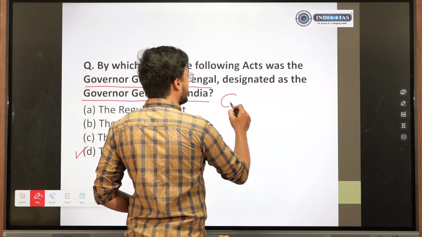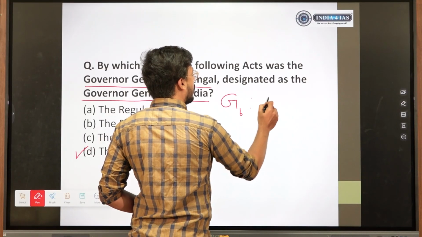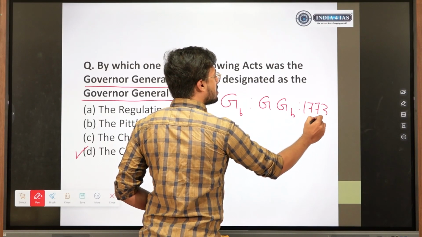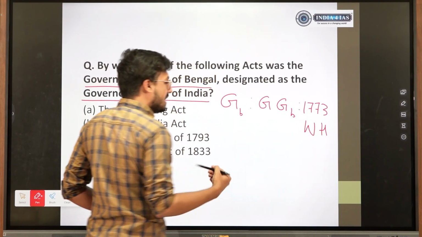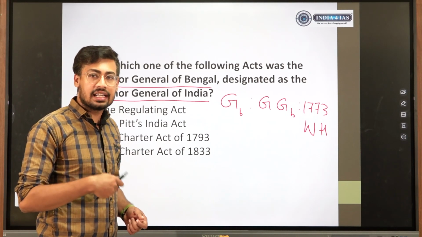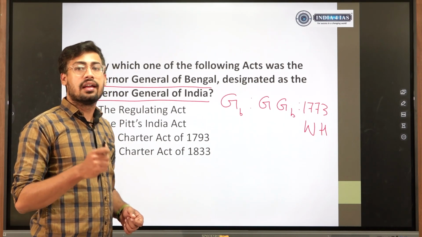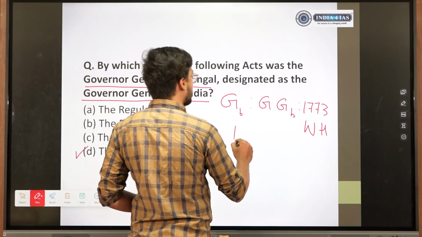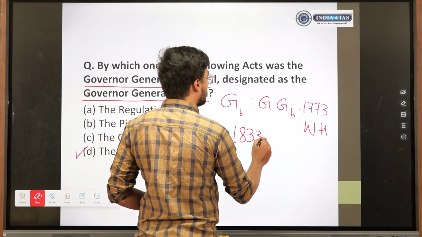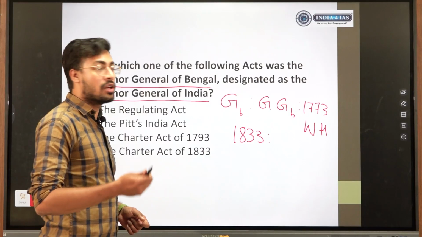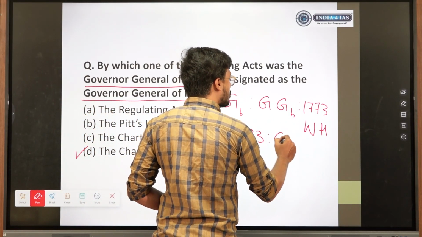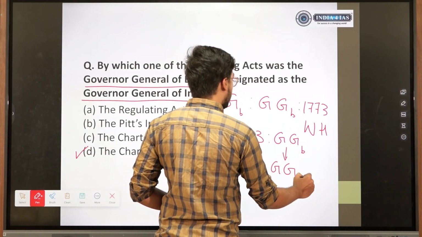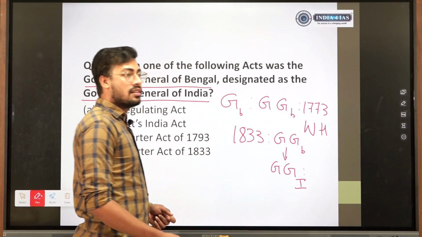So first there was the Governor of Bengal who became Governor General of Bengal through the 1773 Act. And who was this person? He was Warren Hastings. Next, what happened? The centralization tendency which started from 1773 continued till 1833. 1833 was the last step, or you can say the most important step, towards centralization, because in 1833 an all-India figure was created. Earlier there was one province, one state. So the Governor General of Bengal became the Governor General of India in 1833.